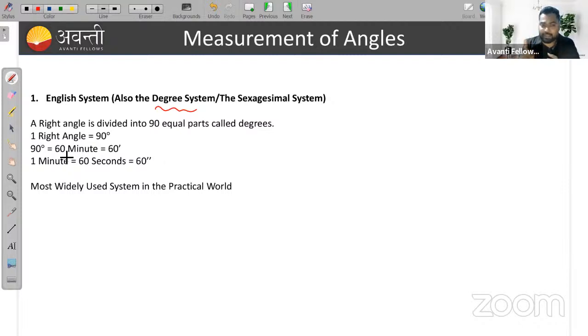One right angle is 90 degree, and 90 degrees further divided into 60 parts. That is, we call 60 minutes. And 1 minute further divided into 60 seconds. That is 60 seconds. Okay, and the notation of minute and seconds are like this. So this is actually the English system, where we are using this system mostly in practical work. Okay, so let's forget about these things, come to our topic.